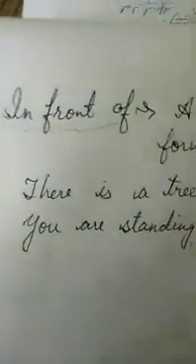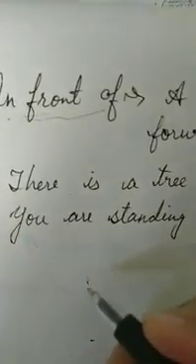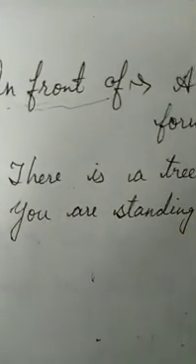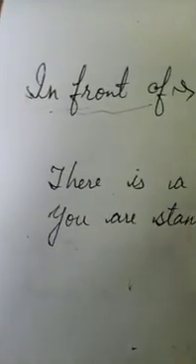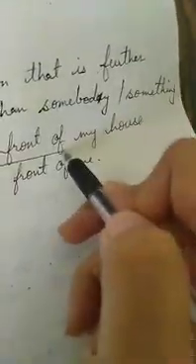Last we have in front of. A position that is further forward than somebody or something. In Hindi we can say किसी चीज़ के सामने, accurate सामने. Like behind, what is the meaning of behind? Behind means at the back of somebody or something. And behind, opposite is in front of. Like there is a tree in front of my house.